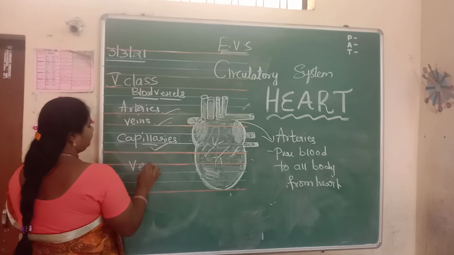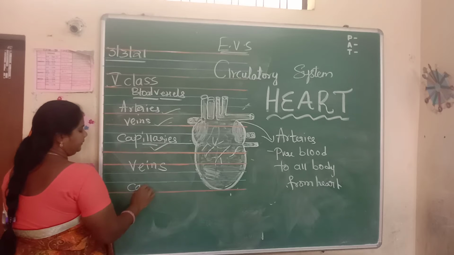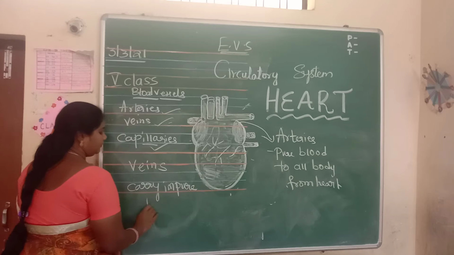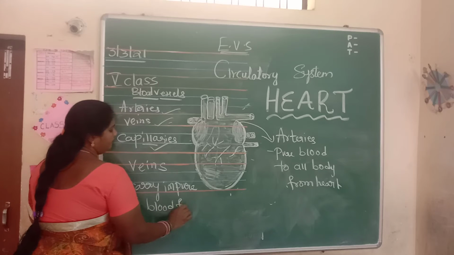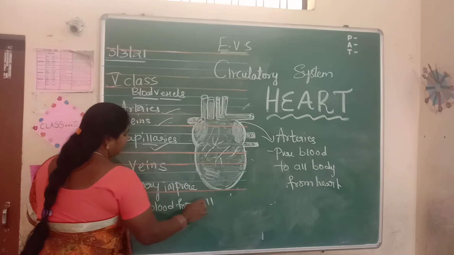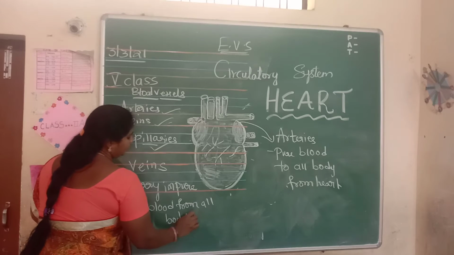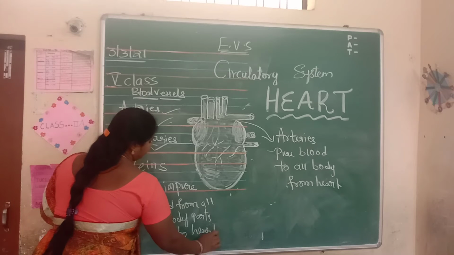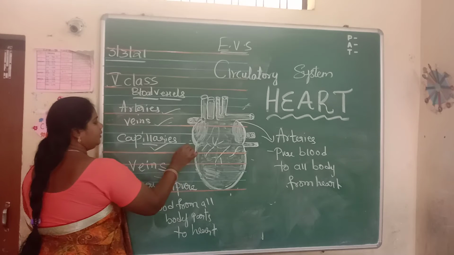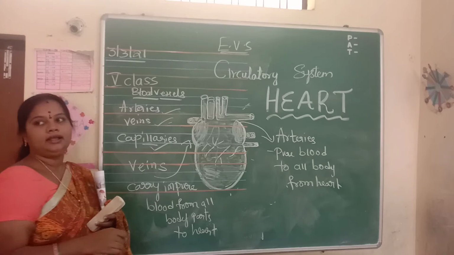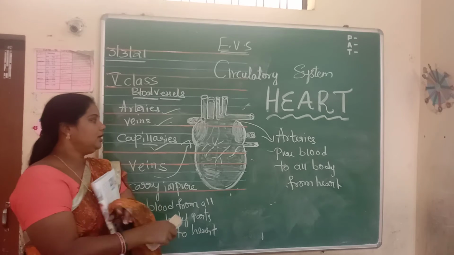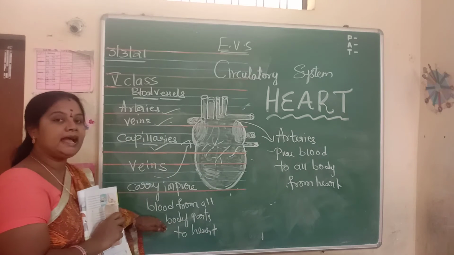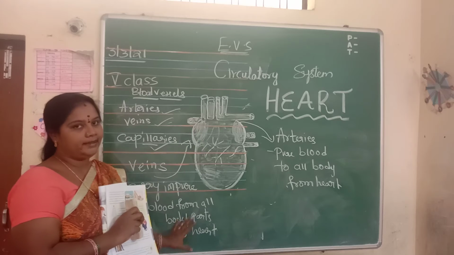And veins carry impure blood from all body parts to the heart. So arteries carry pure blood from the heart to all parts of the body. Veins carry the impure blood to the heart from all the parts of the body.